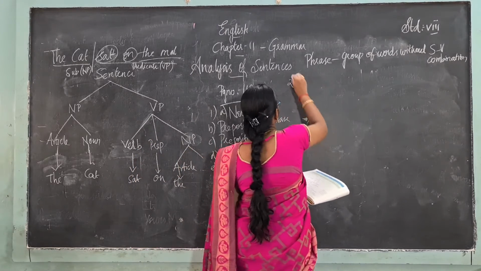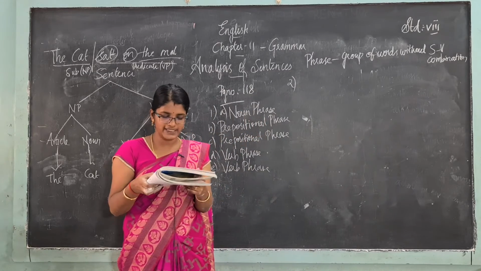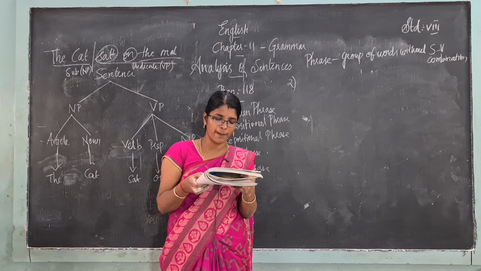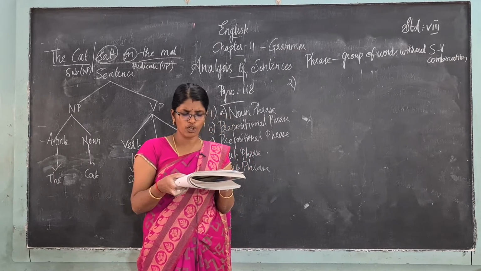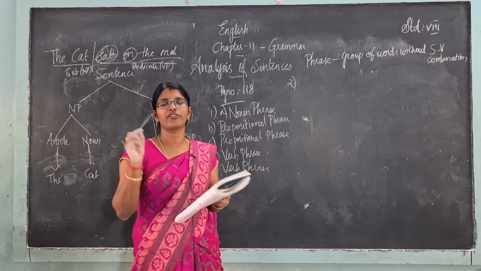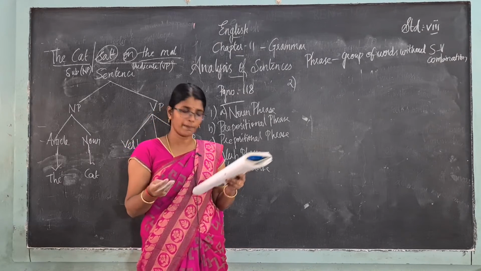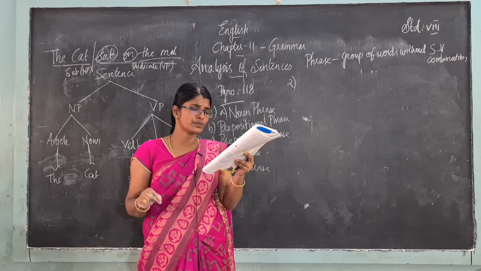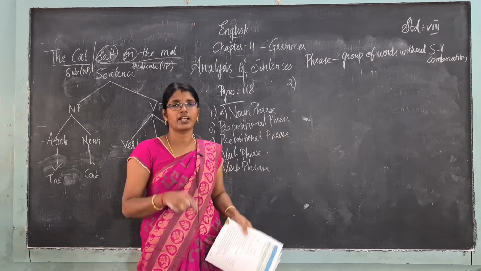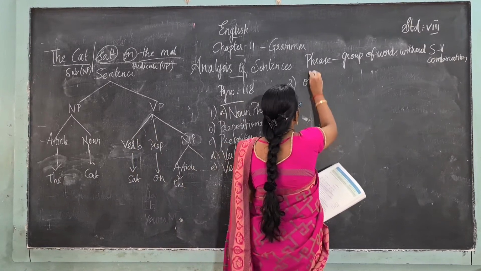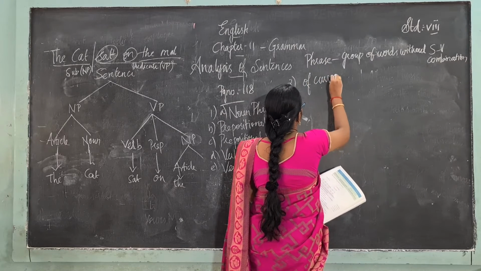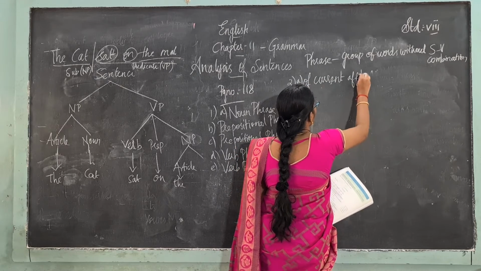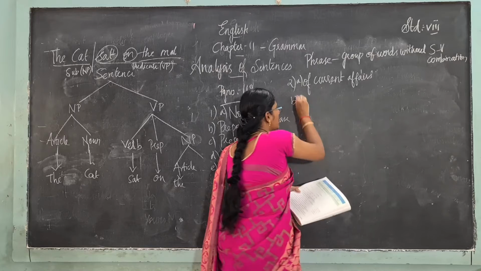Exercise 2. Underline the type of phrase given in the bracket in these sentences. See, I read newspaper to keep abreast of current affairs. Prepositional phrase is what we have to underline. So what is the preposition used in this? I read newspaper to keep abreast of current affairs. So of current affairs is the right answer. Underline of current affairs. Okay?